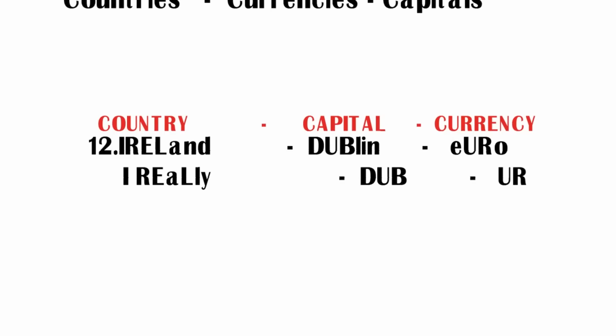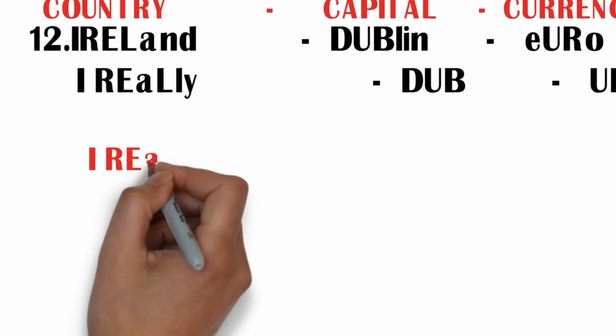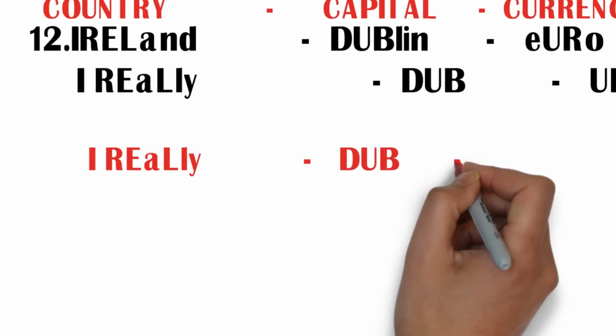Coming to the capital Dublin, friends, if you observe the first three letters DUB, its pronunciation is Dub. So try to remember capital Dublin as Dub. Here Dub stands for capital Dublin. Coming to the currency, similar to my previous videos, try to remember the capital letters UR. So in this way we have got total 3 new words: really, Dub and UR.